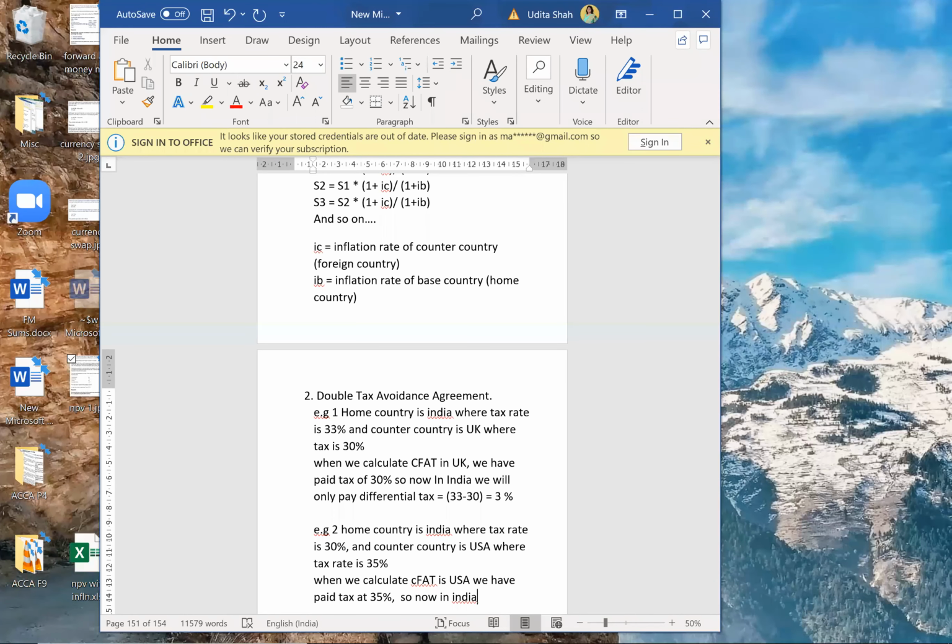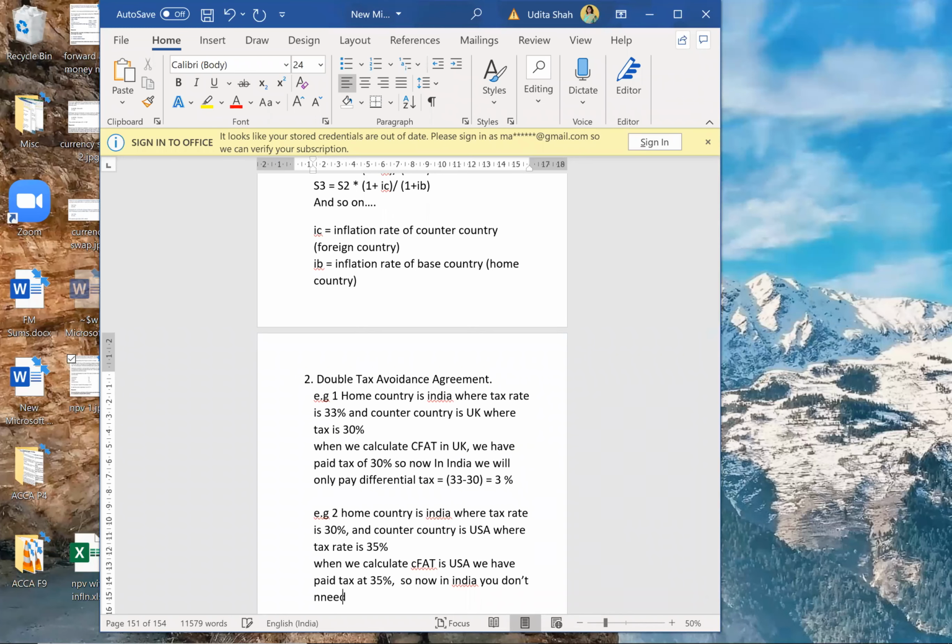No, there is no concept of refund in double tax avoidance agreement, even if you have paid higher tax in the counter country. So in India you don't need to pay tax, but you will also not get any refund.